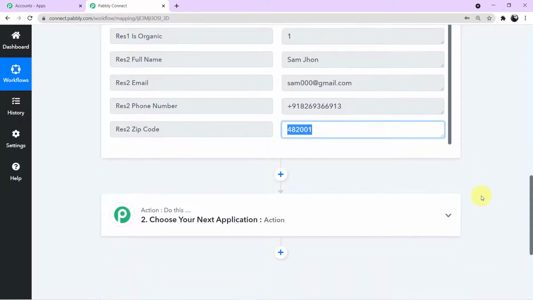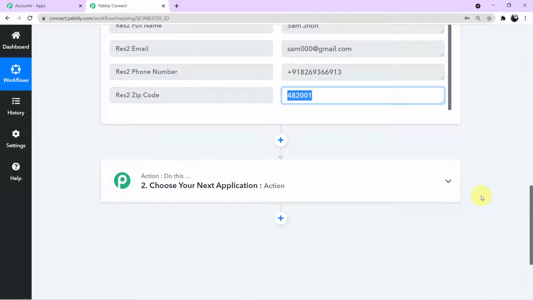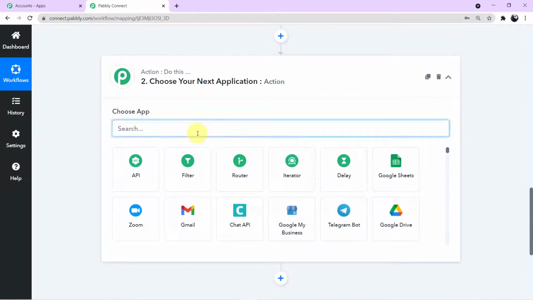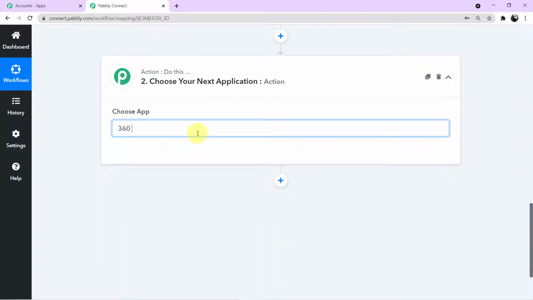Now we will jump to our next and final step, which is integrating 360 Dialog instead of WhatsApp. Once again guys, why are we integrating 360 Dialog instead of WhatsApp here? Because WhatsApp does not allow you to send messages directly. For that, you have to use another software, which is the official API of WhatsApp, that is 360 Dialog. So to integrate 360 Dialog, you have to come to your next application, come to the search field, and here you have to search for 360 Dialog.